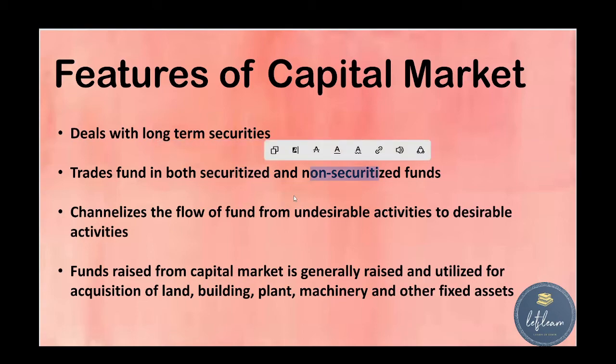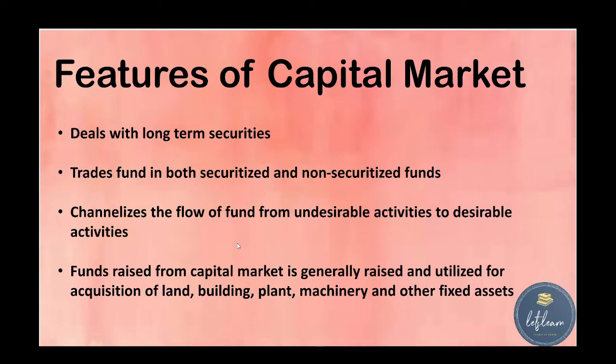The next important feature of capital market is that it channelizes the flow of fund from undesirable activities to desirable activities. As we discussed in the previous slide, it encourages the habit of savings. If there is no capital market, people will be overspending, or investing in some other assets which are not much desirable. So capital market channelizes the flow of fund from undesirable activities to desirable activities.